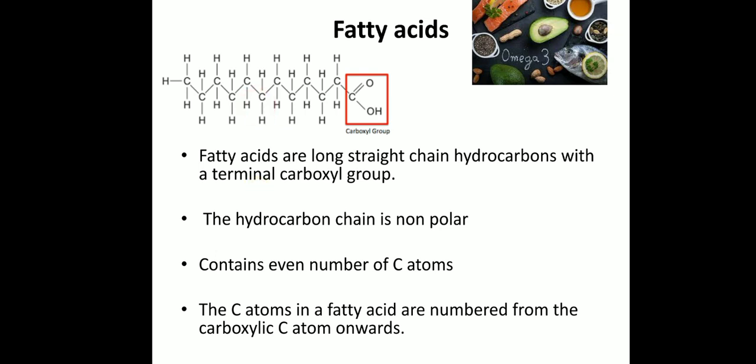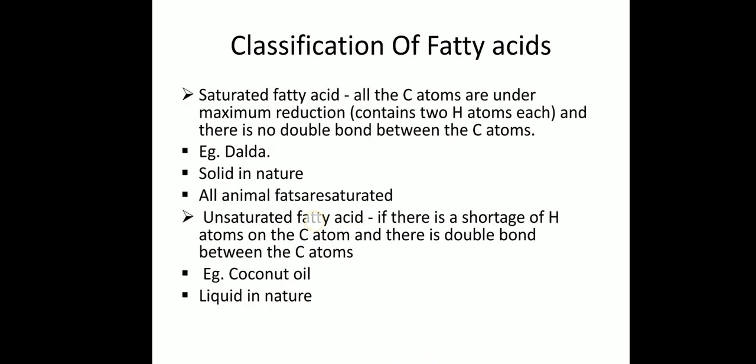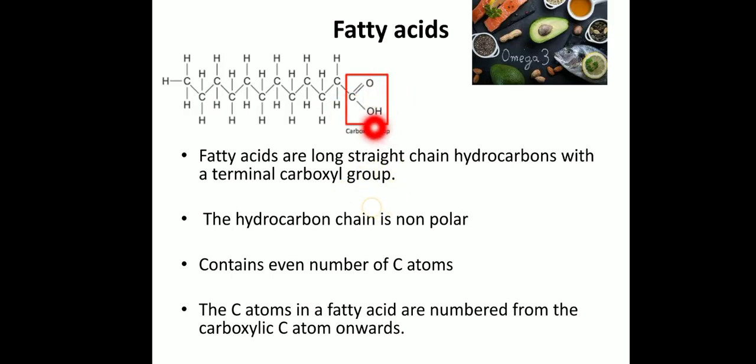And these fatty acids usually contain an even number of carbon atoms because they are synthesized by the addition of 2 carbon acetyl units. ഈ ഫാറ്റി ആസിഡ് സിന്തസൈസ് ചെയ്യുന്നത് എപ്പോഴും 2 കാർബൺ, ഒരു അസറ്റൈൽ യൂണിറ്റിന് 2 കാർബൺസ് ആണ്. അപ്പോൾ രണ്ടെണ്ണം ഇത് ആഡ് ചെയ്താണ് ഈ ഫാറ്റി ആസിഡ് സിന്തസൈസ് ചെയ്യുന്നത്. അതുകൊണ്ട് always these fatty acids contain an even number of carbon atoms, and these carbon atoms in a fatty acid are numbered from the carboxylic carbon atom onwards. നമ്മൾ ഈ കാർബോക്സിലിക് കാർബൺ ആറ്റത്തിൽ നിന്നായിരിക്കും ഇതിൻ്റെ നമ്പറിങ് സെലക്ട് ചെയ്യുന്നത്, 1, 2, 3, numbered from the carboxylic carbon atom.